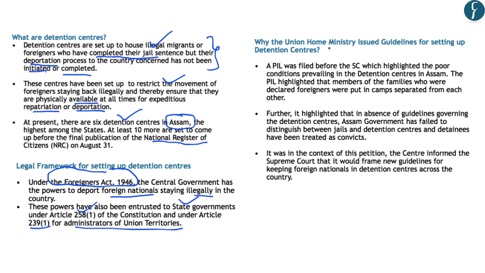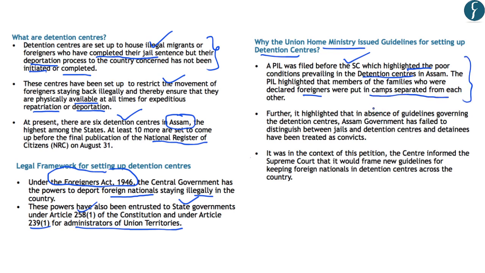Now, why did the Union Ministry issue the guidelines for setting up of such detention centers? So recently a PIL was filed with the Supreme Court which highlighted the poor conditions prevailing in the detention centers in Assam. The PIL further highlighted that members of the same family who were declared foreigners were put in camps which were separated from each other.